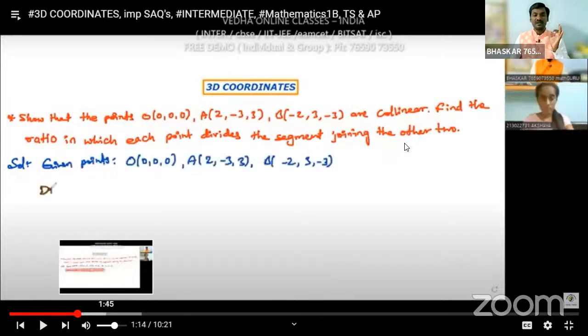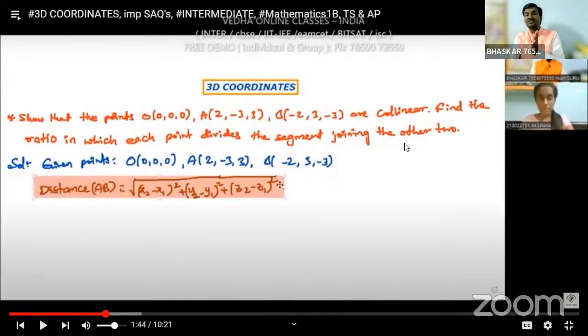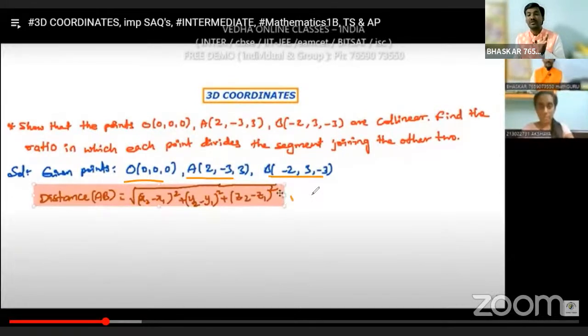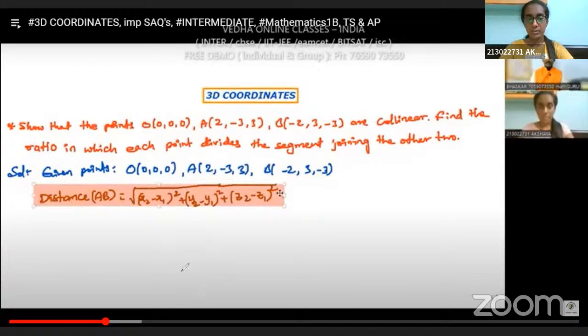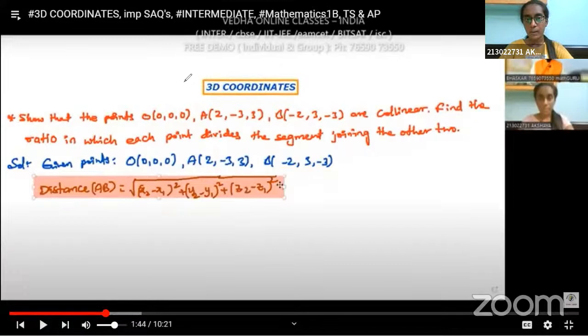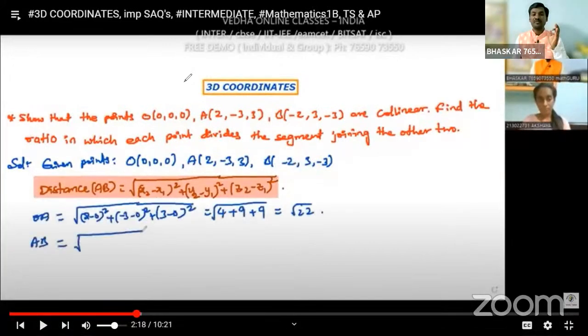Always remember, first we have to write the given data, the given points. I am writing the given points here. O, A, B are the given points. In this question, we are going to use the distance formula. What is the distance formula? Square root of (x2 minus x1) whole square plus (y2 minus y1) whole square plus (z2 minus z1) whole square. Yes, this is the formula for finding the distance.